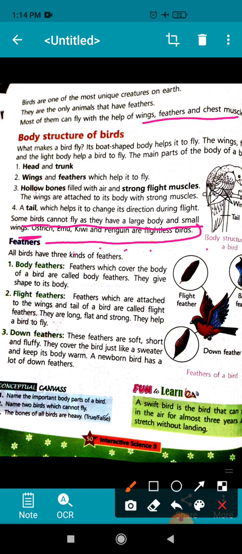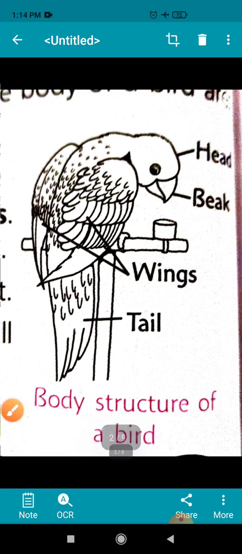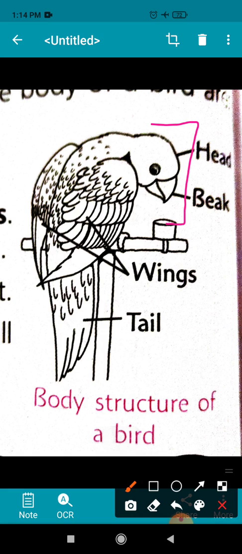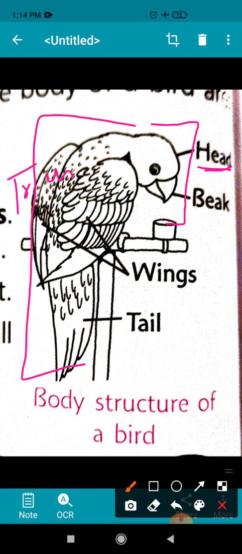Okay, now let us know about the body structure of birds. Children, if you see the body of the bird, you will find that the bird's body is divided in two parts, head and trunk. The head part consists of the beak, that is a very important part of the bird's body. It helps to hold the food and eat the food. Besides that, it helps the bird to make its nest.